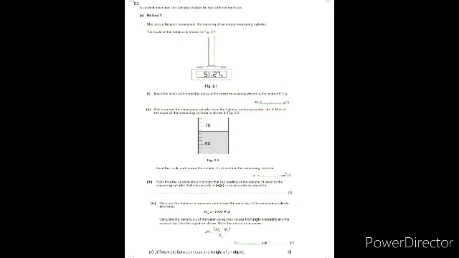Moving on, second, she removes the measuring cylinder from the balance and pours the water into it. Part of the scale of the measuring cylinder is shown in figure 2.2. Read the scale and record the volume V1 of water in the measuring cylinder. So scale को देख के आपने value find करनी है.